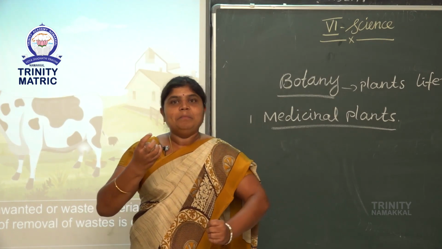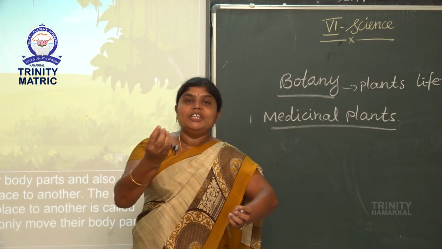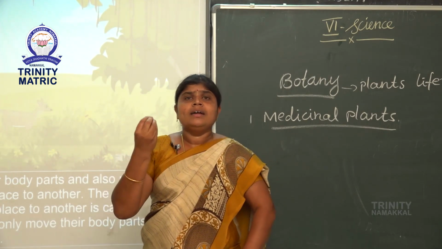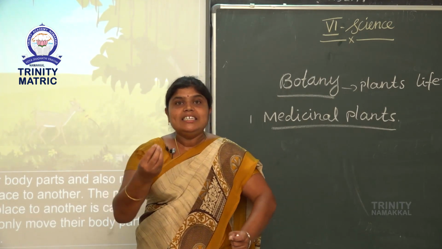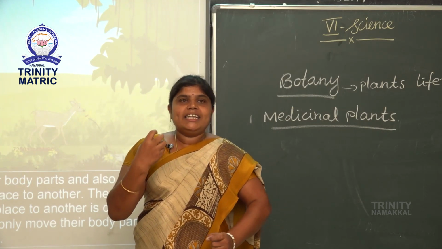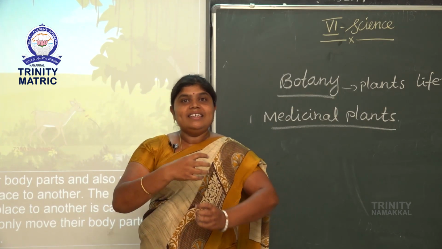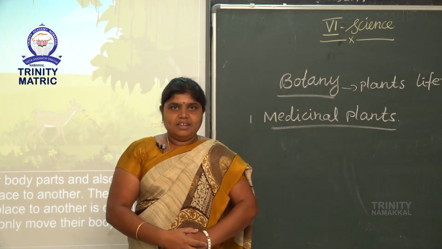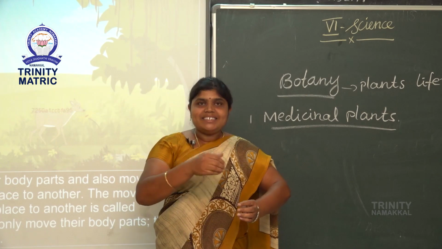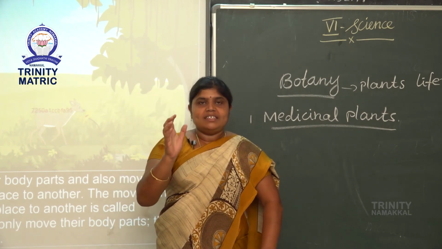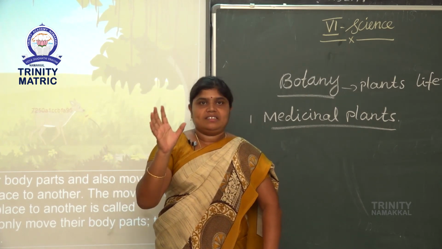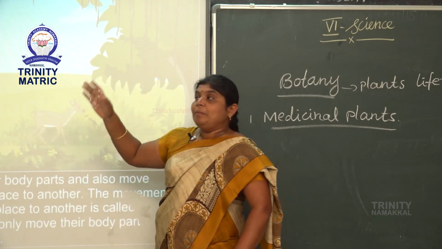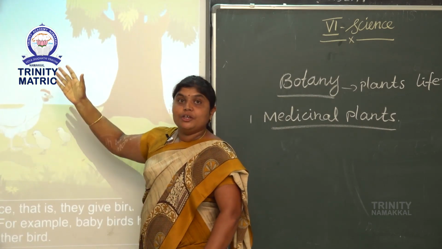Pepper, mint. Mint means podina. Then cardamom, ginger, and next, pirandai. These are very good medicinal plants. So today we learn about medicinal plants and their uses.